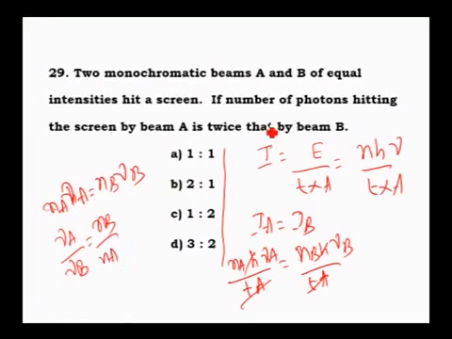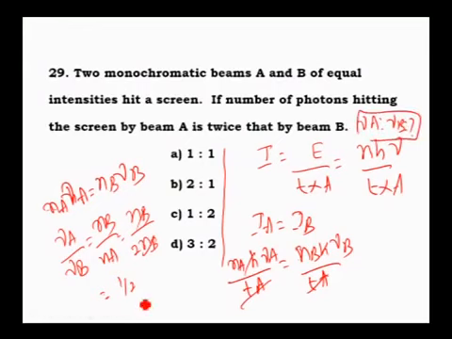What condition is given? The number of photons hitting the screen by beam A is twice that of B. So NA can be written as 2 times NB. NB cancels, and the final answer is 1/2. Actually you have to find the frequency ratio here, that is the frequency value nu A to nu B. The frequency ratio will be 1:2.